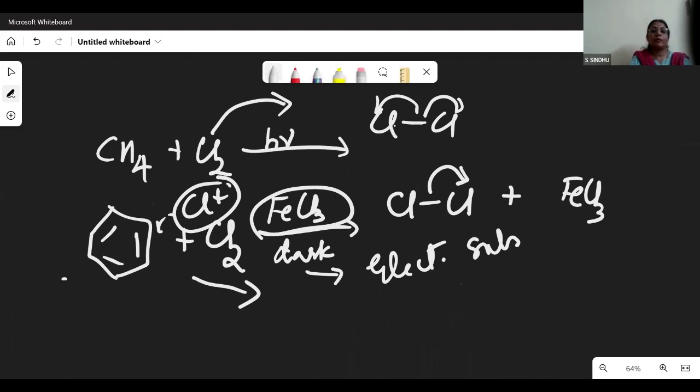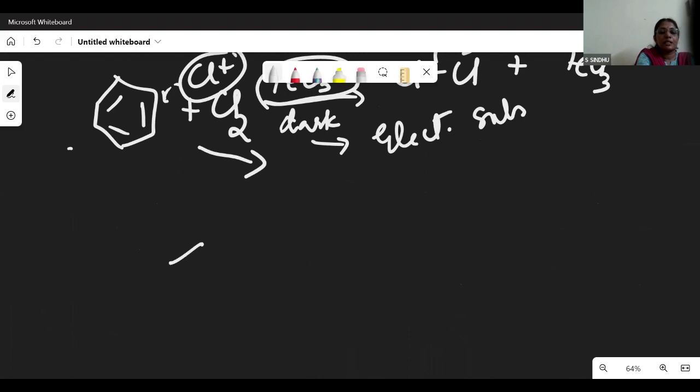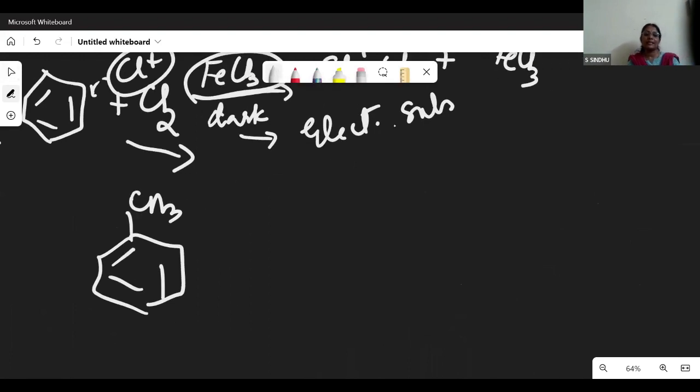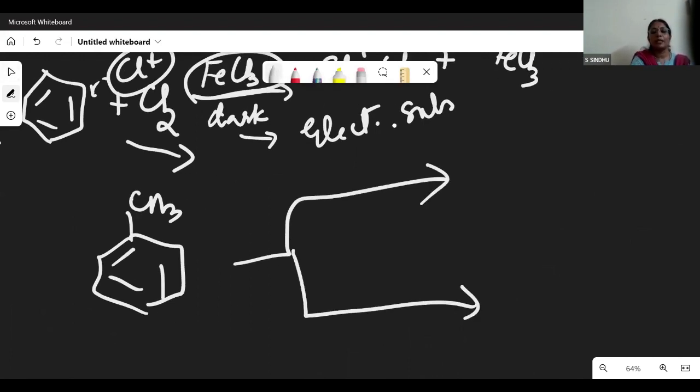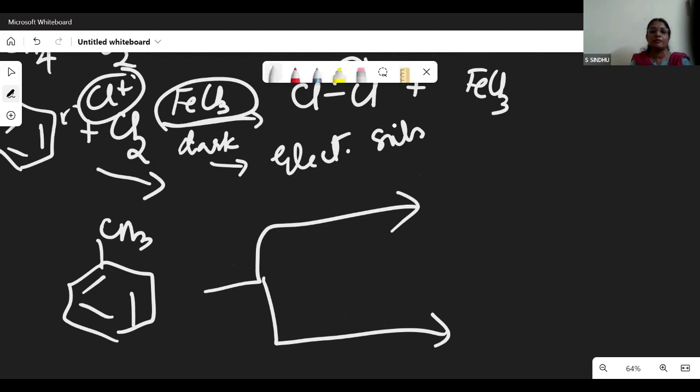The same thing, if it is toluene, if we are going in for chlorination in light, and if we are going in for chlorination in the dark conditions. This is one example which we can give the children to differentiate and make them understand how to go about this. So if we are using chlorination in light, we'll be having it as